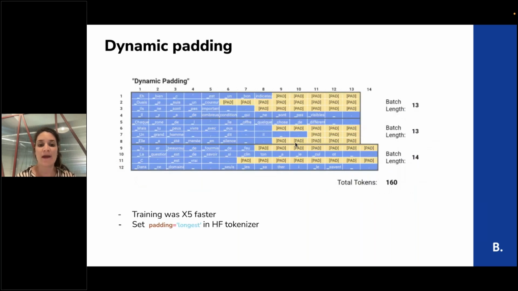With dynamic padding, what we can do in training is set the padding to longest in the Hugging Face tokenizer, so the calculation is done on the longest length of the batch and not the whole corpus. And this training is five times faster.